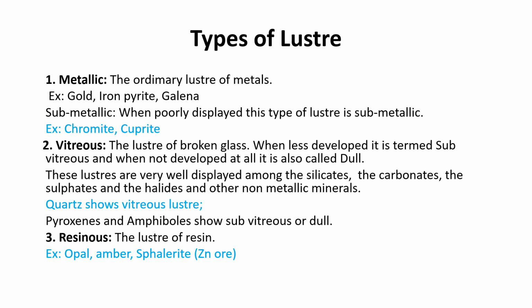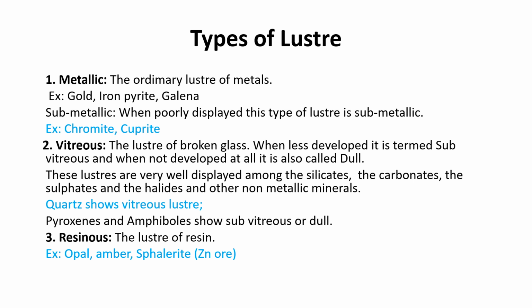Coming to the vitreous. What is vitreous? Most of the minerals exhibit this type of luster, which is the luster of broken glass. When less developed, it is termed subvitreous, and when it is not developed at all, it is also called a dull type of luster. These are well displayed, especially among all the silicates and also carbonates, sulfates, halides and other non-metallic minerals. Quartz shows the vitreous luster. Most of the silicate minerals also show this vitreous luster, and pyroxenes and amphiboles show subvitreous or dull type of luster.